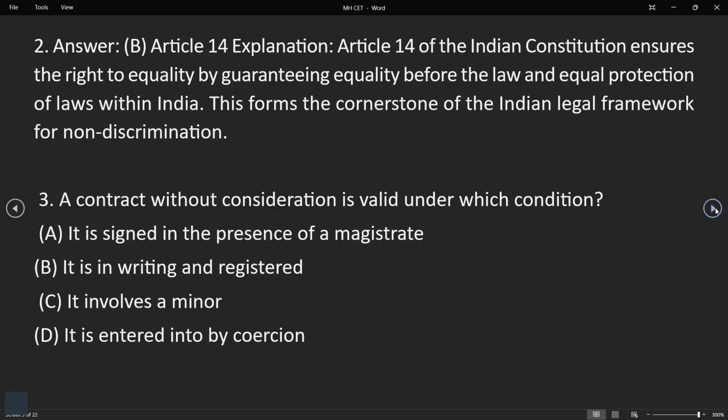Let's see our next question. A contract without consideration is valid under which condition? We have these four options: it is signed in the presence of a magistrate, it is in writing and registered, it involves a minor, it is entered into by a person. Let's see your answer.